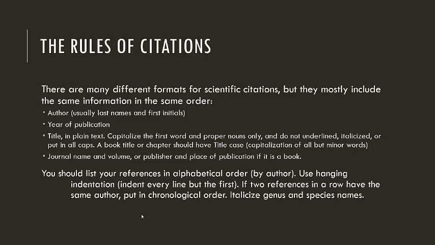Authors are always the most important information, and then the year of publication is the next most important piece of information, because in scientific literature we want to make sure that the studies change from year to year, and the research that comes out can drastically change from 1970 to 2011. So the year of publication gives credibility to the information that you're providing in your paper.